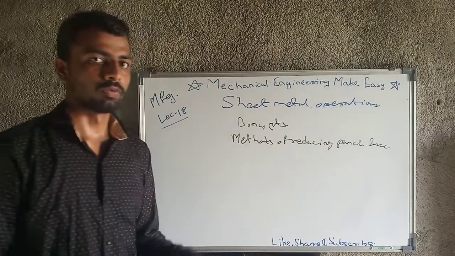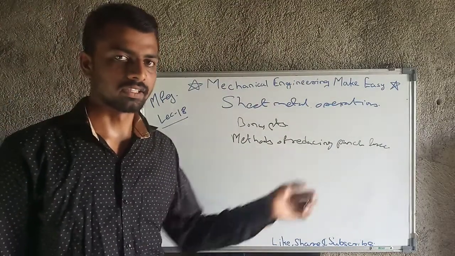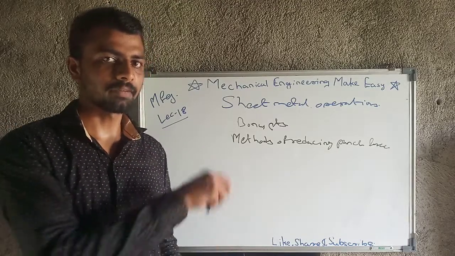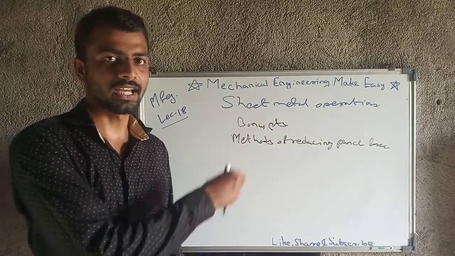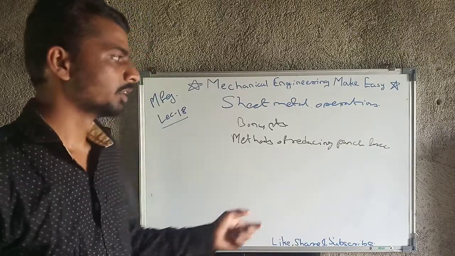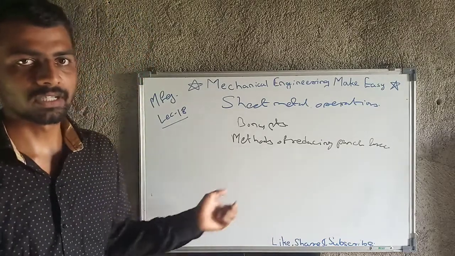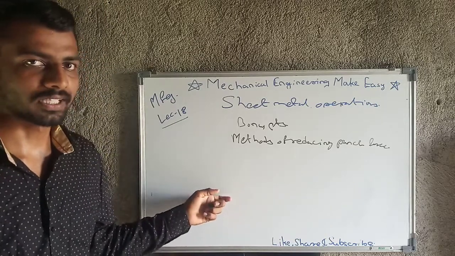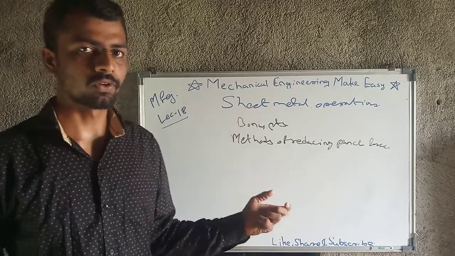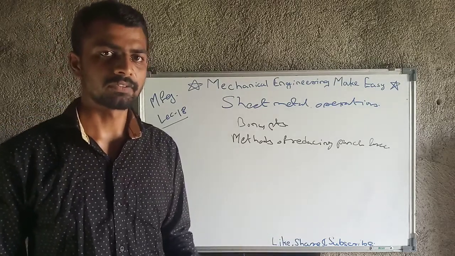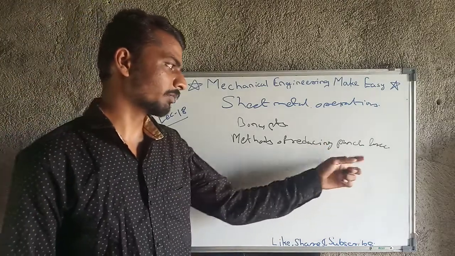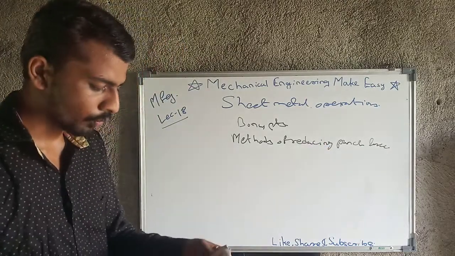We have seen previously that punching happens when we apply force with the help of the punch, and that maximum force is shear area into ultimate shear strength. The energy required ultimately depends on that maximum force. But can we reduce that maximum force? Yes, we can. There are 2 to 3 operations by which we can reduce the maximum force, which is nothing but the punch force.